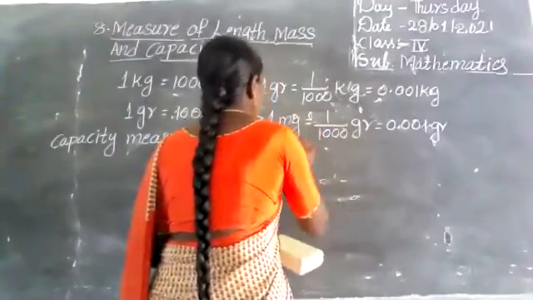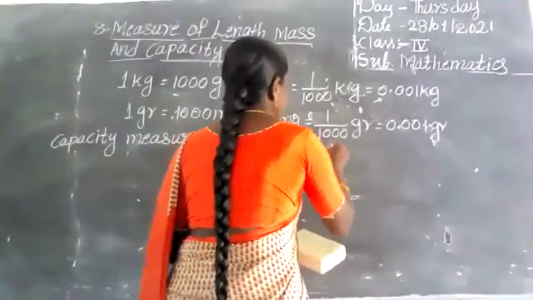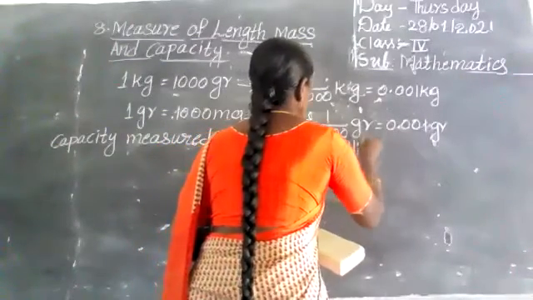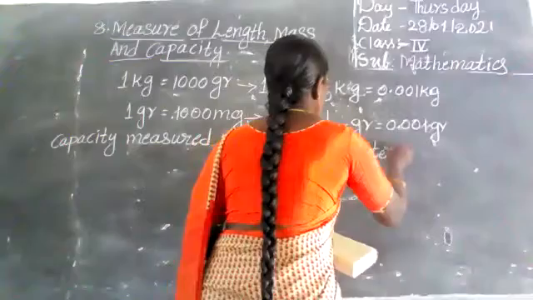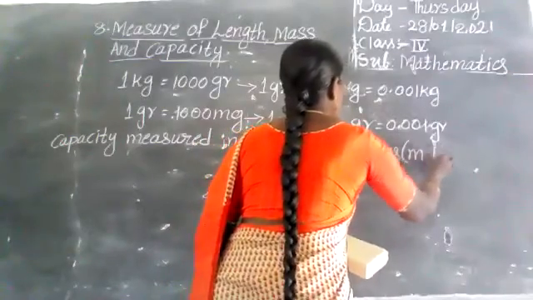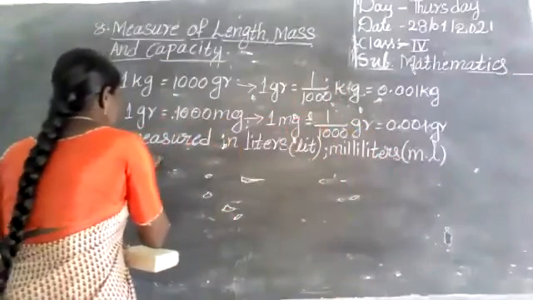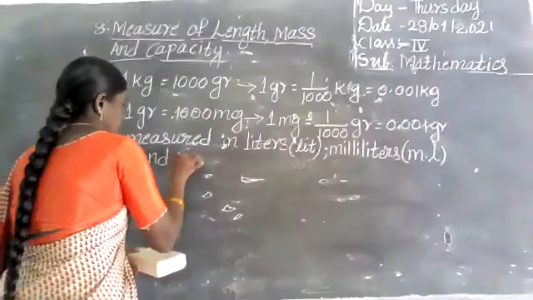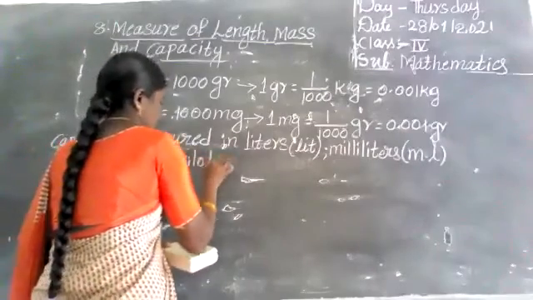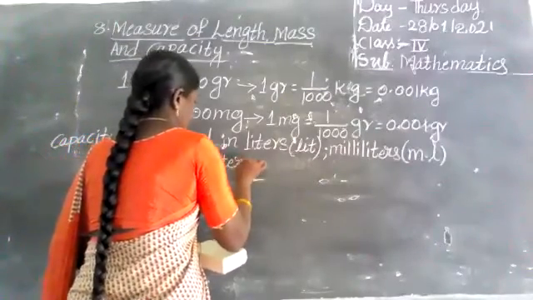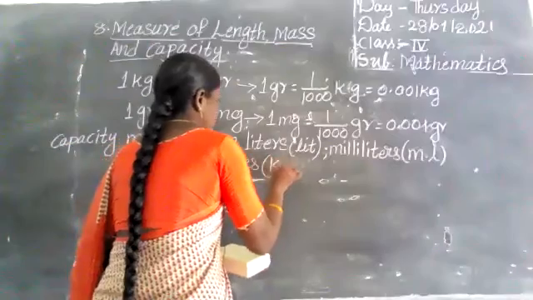Short form of liter is L. Next, milliliters, that is ml. Next, kiloliters also, that is kL.